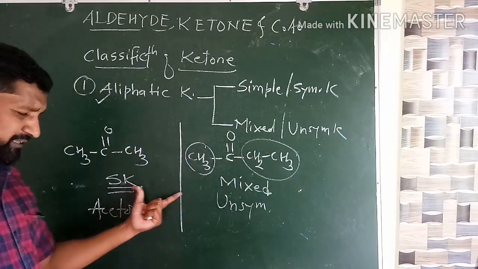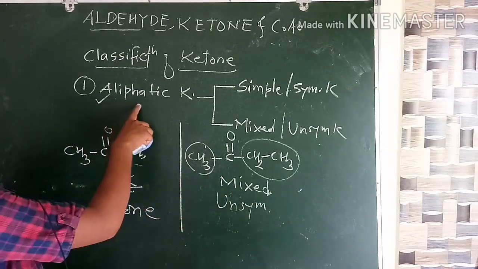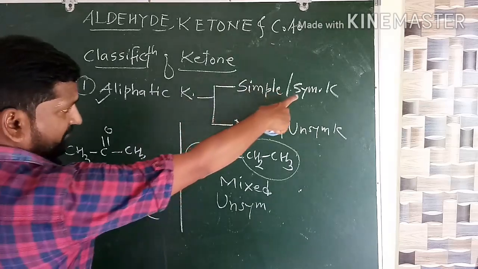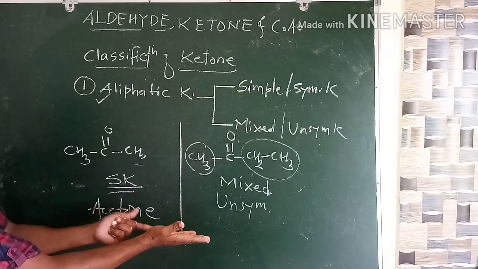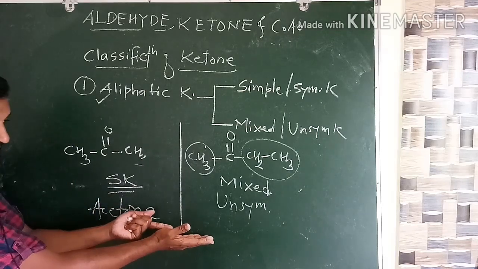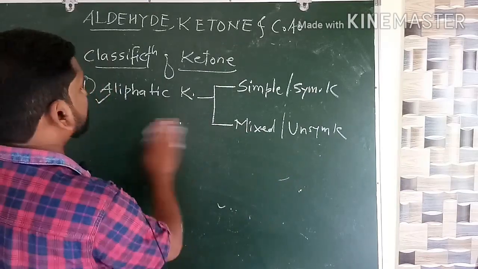So I will cover nomenclature later. So this is about the aliphatic ketone. Aliphatic ketone is further classified as simple or symmetrical ketone, and mixed or unsymmetrical ketone. For that we have shown this example, the difference in the example. Now, the next category of ketone, what is that?